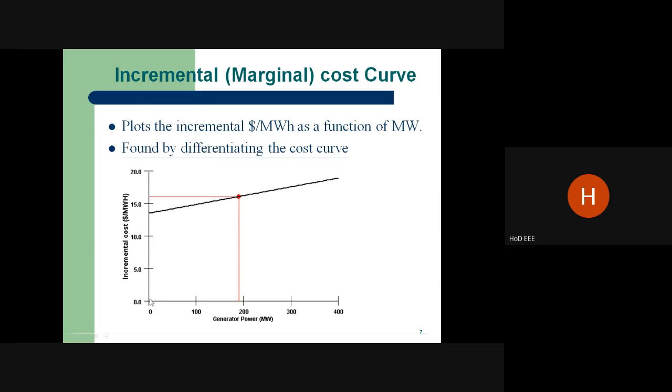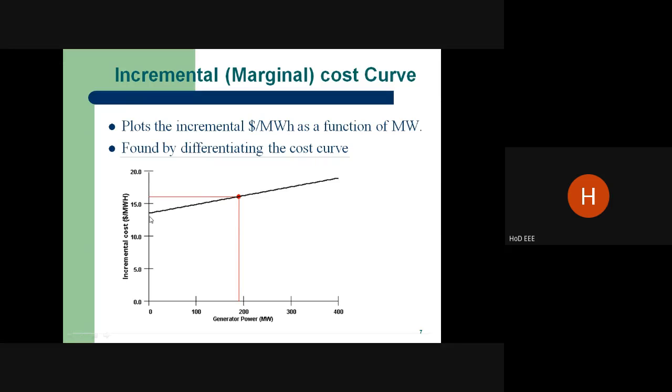If you are having 0, the incremental cost is maybe around 13.5 or 14. So a minimum cost is required to generate power from 0 to some value. It is very, very important. It will not start from here, it will start from some value, maybe 13.5 or 14.